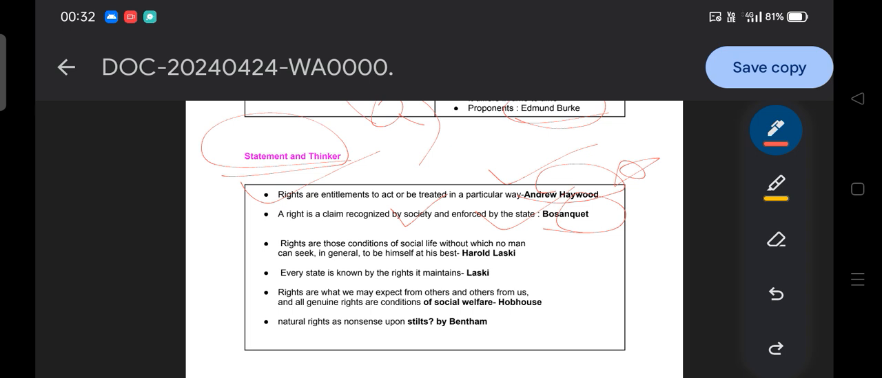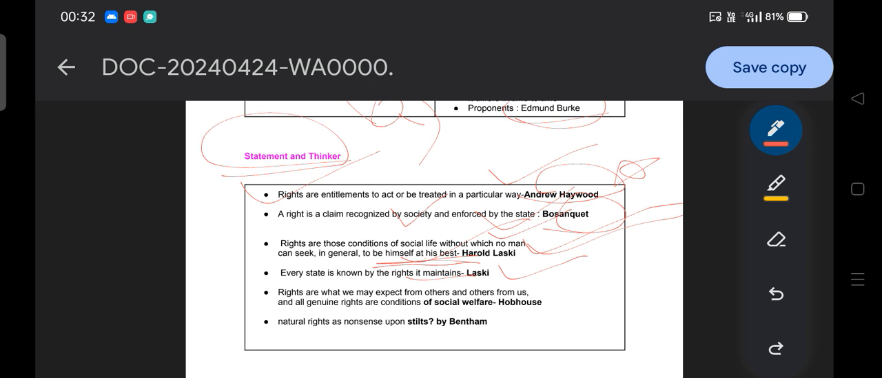Then, rights are those conditions of social life without which no man can seek, in general, to be at his best. At his best is the keyword, for Harold Laski. Then, every state is known by the rights it maintains, Laski. It is a question asked in Jagjahir Bala, everyone knows that.